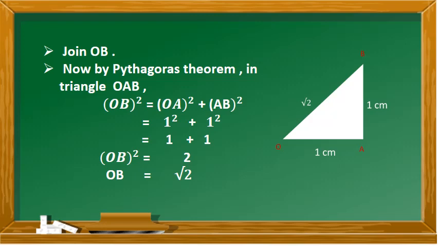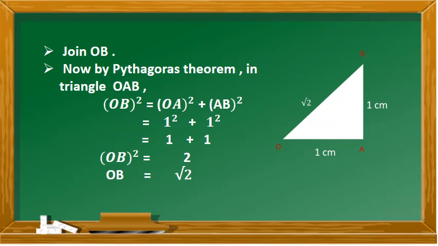Now we have to justify, that is we have to prove that OB, the hypotenuse of the right angle triangle, is square root of 2. We can justify it by Pythagoras theorem as it is a right angle triangle. Now in a right angle triangle, hypotenuse square is equal to base square plus height square. It is OB square is equal to OA square plus AB square, which is 1 square plus 1 square, which gives you 1 plus 1.